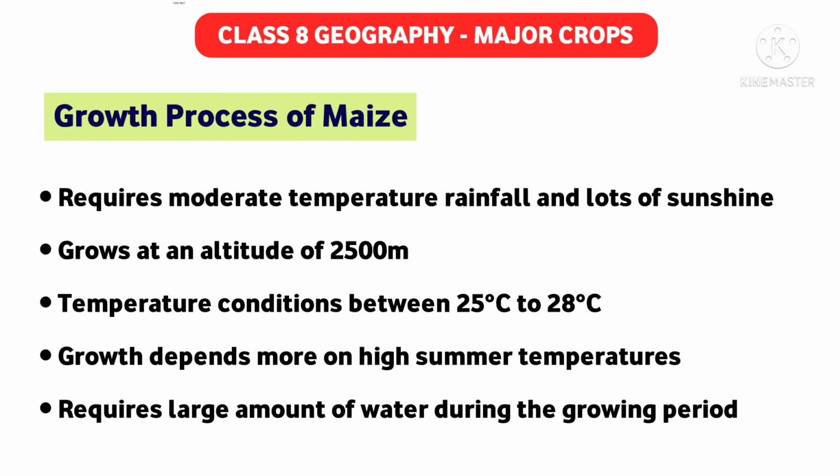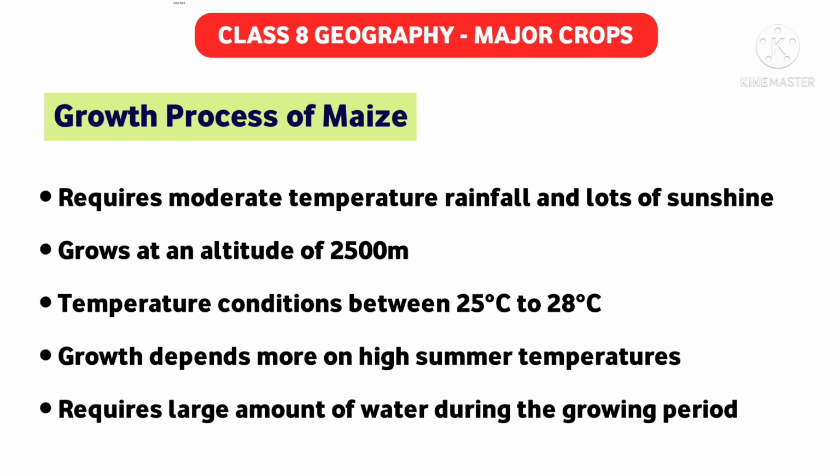So it requires a large amount of water during the entire growing period, and its average maturing period is relatively short, making its cultivation possible at fairly high altitudes. So today you can say that the world harvests maize as much as wheat. The cultivation of wheat and maize is almost equal in the present world.